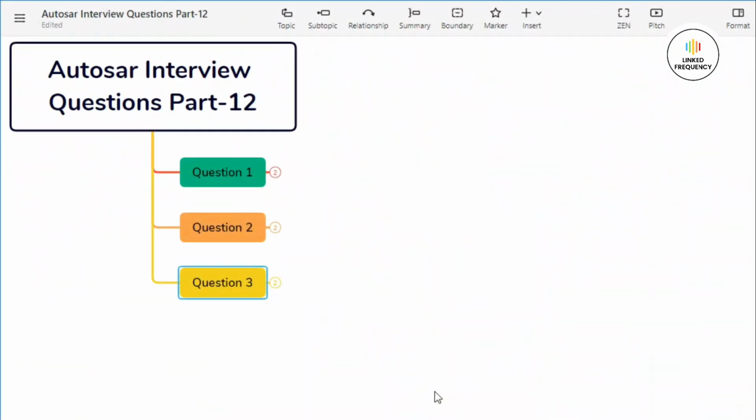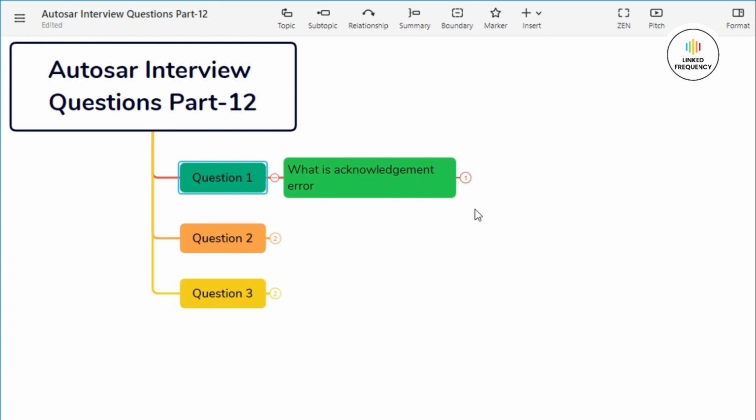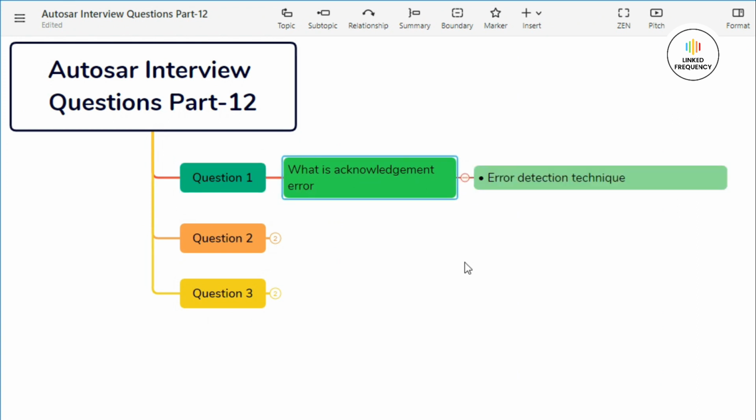Well, we are back to screen mode where you can see Autosar interview question part 12 along with the 3 questions represented on the screen. Let's quickly jump into our first question, which basically states, what is acknowledgement error? Well, you can answer to this particular question in the following format.